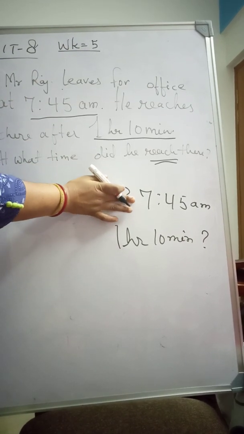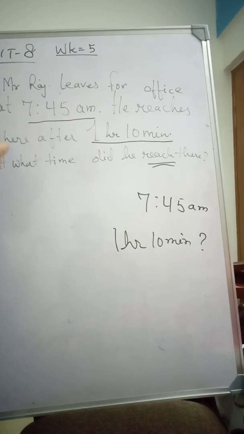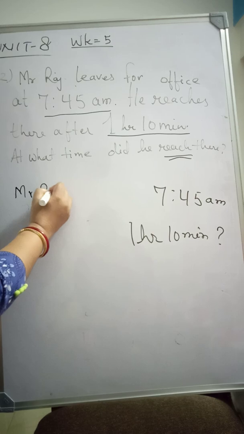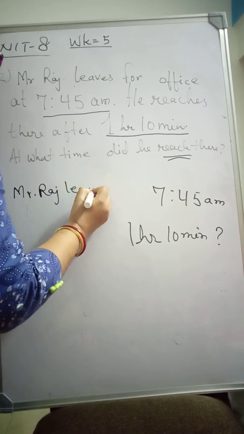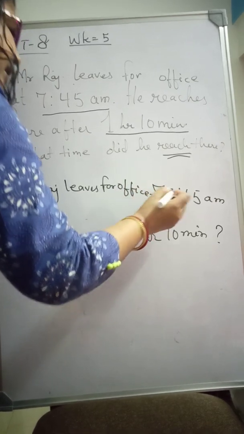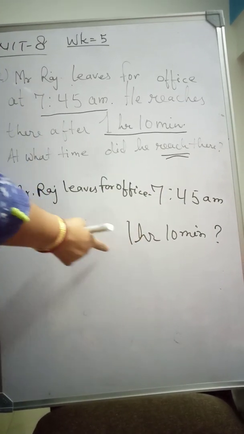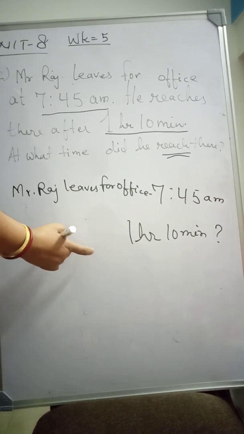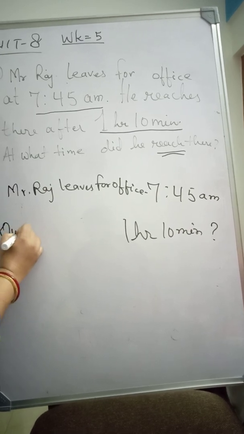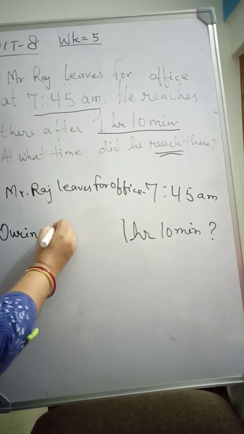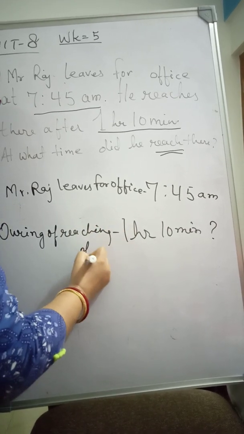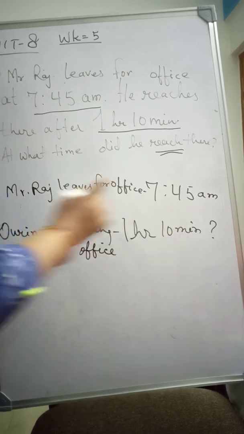Okay, so Mr. Raj leaves for office. What is the time? At 7:45 a.m. And then he reaches office after 1 hour 10 minutes. It means the duration of reaching office is equal to 1 hour 10 minutes.